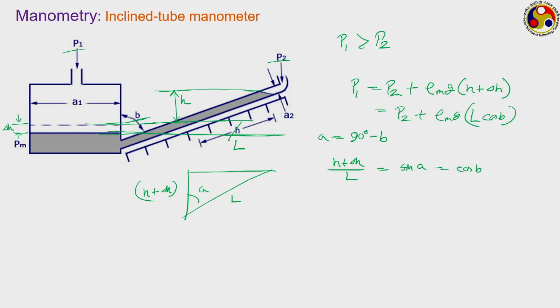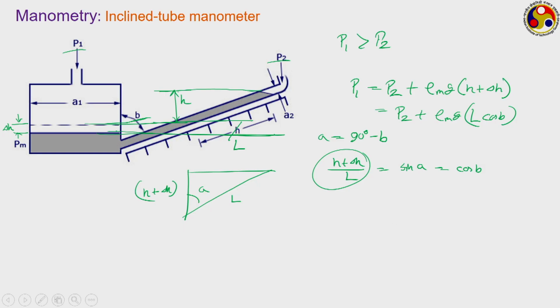and by changing the value of B, therefore, we can keep on changing the value of L or this particular ratio itself. Definitely the value of L will be much larger compared to the value of H plus delta H, and it will be much easier for us to identify the length of the liquid column in the inclined tube. Even for a much smaller pressure difference between P1 and P2, we can easily calculate this.